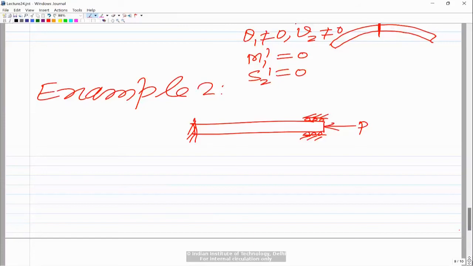If you model this using only one element, because both ends v and theta are 0, we will not get any non-zero equation with non-zero v and theta. So we have to model this using at least two elements. Let us say this is global node number 1, this is global node number 2, this is global node number 3, and this is element number 1, this is element number 2. We are taking the length of each element the same, small l, and small l is of course going to be L by 2, half the total length of the beam. So we want to solve this using